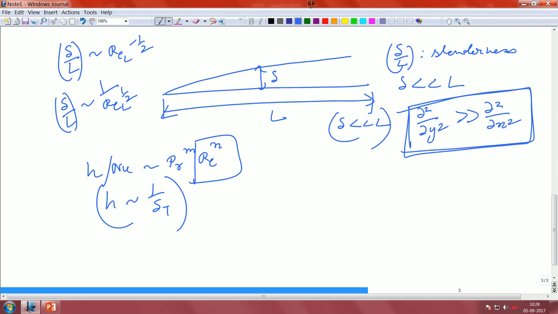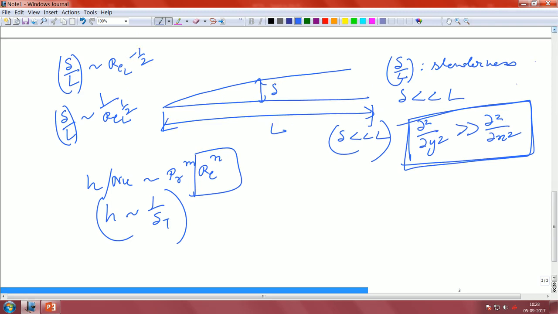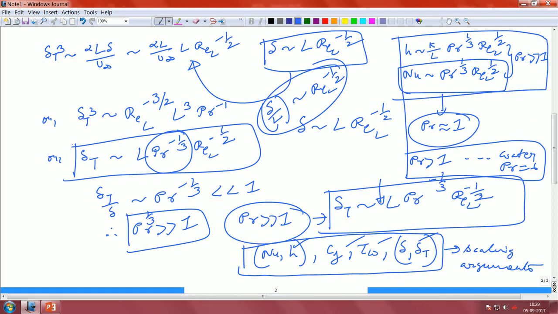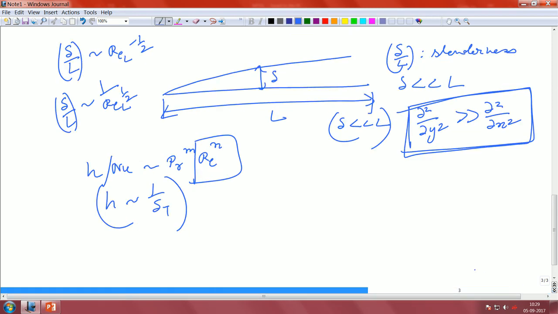You just look at the expression that I wrote in the previous slide. Looking at any one of these expressions, you can see that delta t goes down as we increase the Reynolds number, because it is an inverse dependence. So, your boundary layer becomes very small, very slender, and since H is inversely related to delta t, H actually shoots up. Does it make sense? Yes, it does.